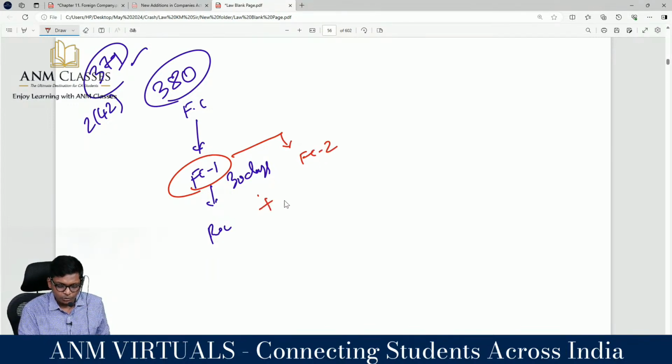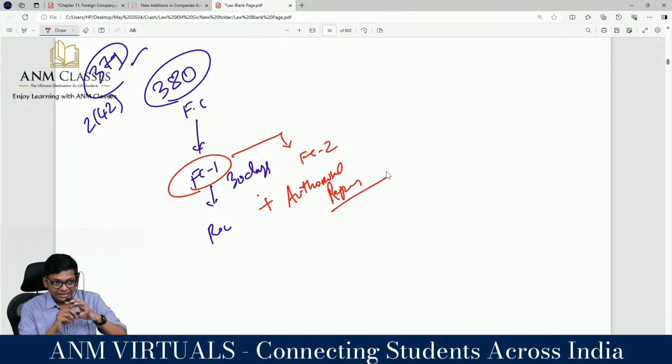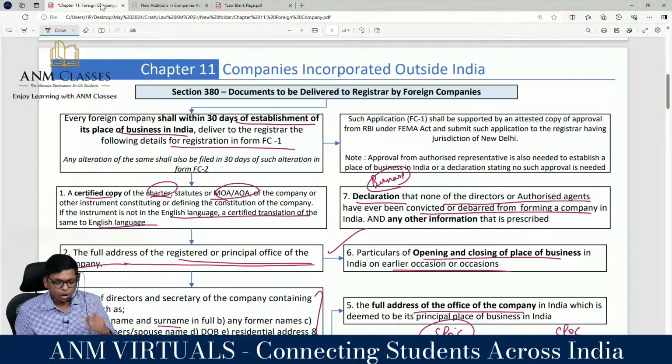The key appointment: you need to appoint somebody called an authorized representative who will represent the foreign company. 380, I will call as documents to be delivered by foreign company to registrar, or in simple words, 380 is intimating ROC and the authorized representative. That's it. This is the actual term in the Act, but for us to remember, authorized representative filing to ROC. Clear, guys?